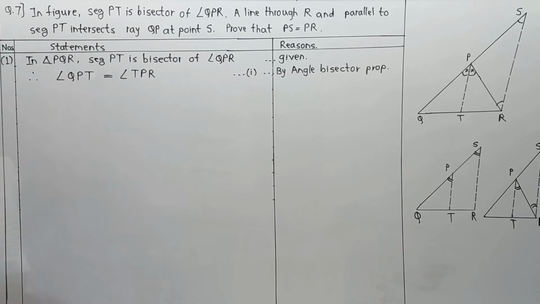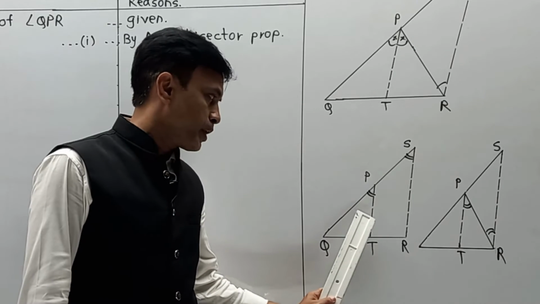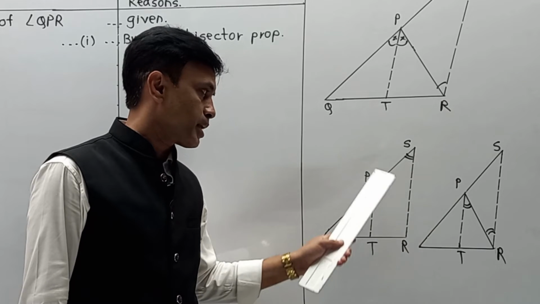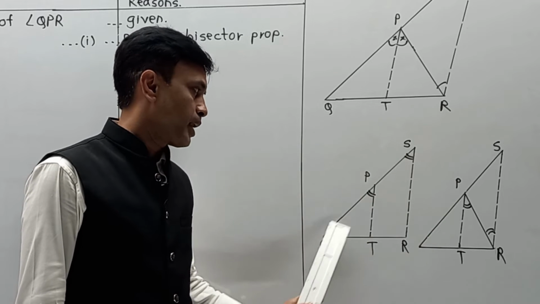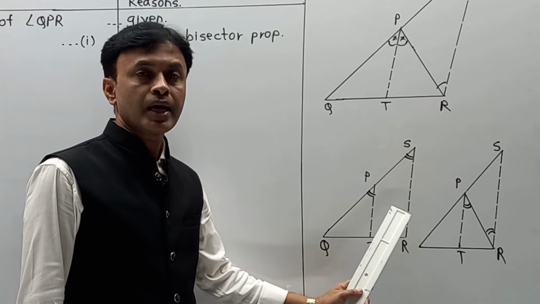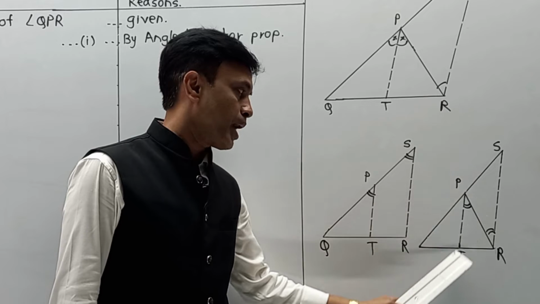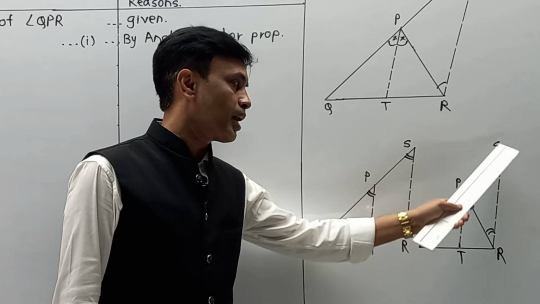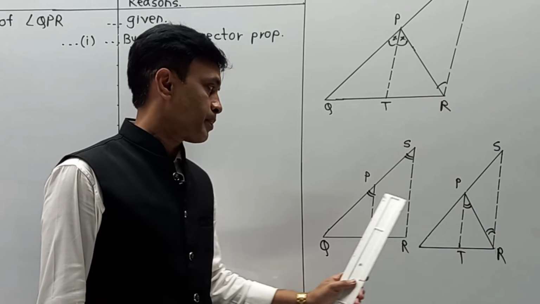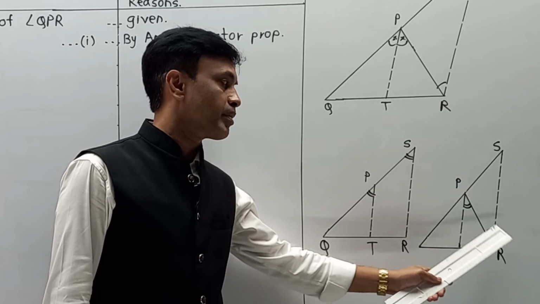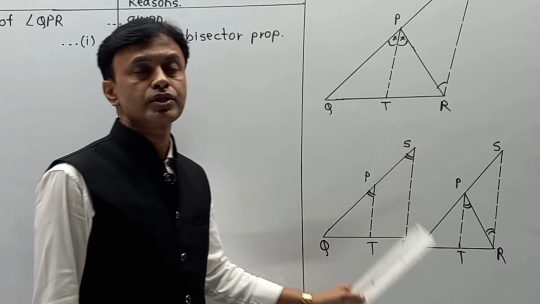Now we are going to write the part of alternate angle and corresponding angle. So please pay attention over here. Now we are going to describe these two parts over here. First, as PT is parallel to SR, then angle QPT is congruent to PSR, that we are going to write. After that, in the same group, we are going to write as PT is parallel to SR, then angle TPR is congruent to PRS by alternate angle test. Means here we are getting the corresponding angle test, and here we are getting the alternate angle test. So please pay attention to the writing type.